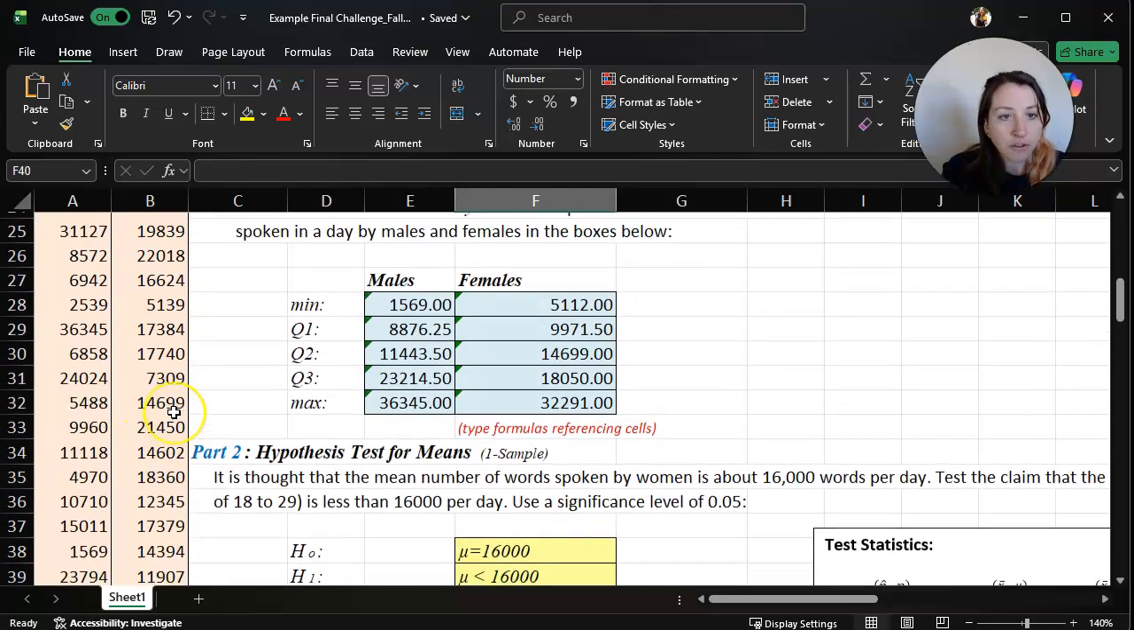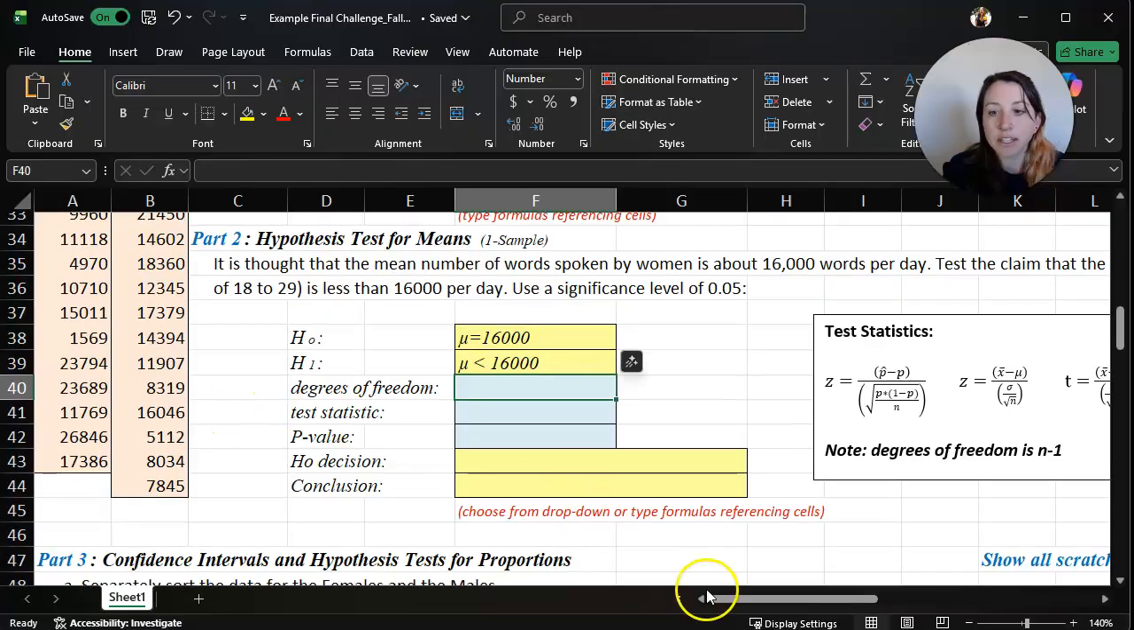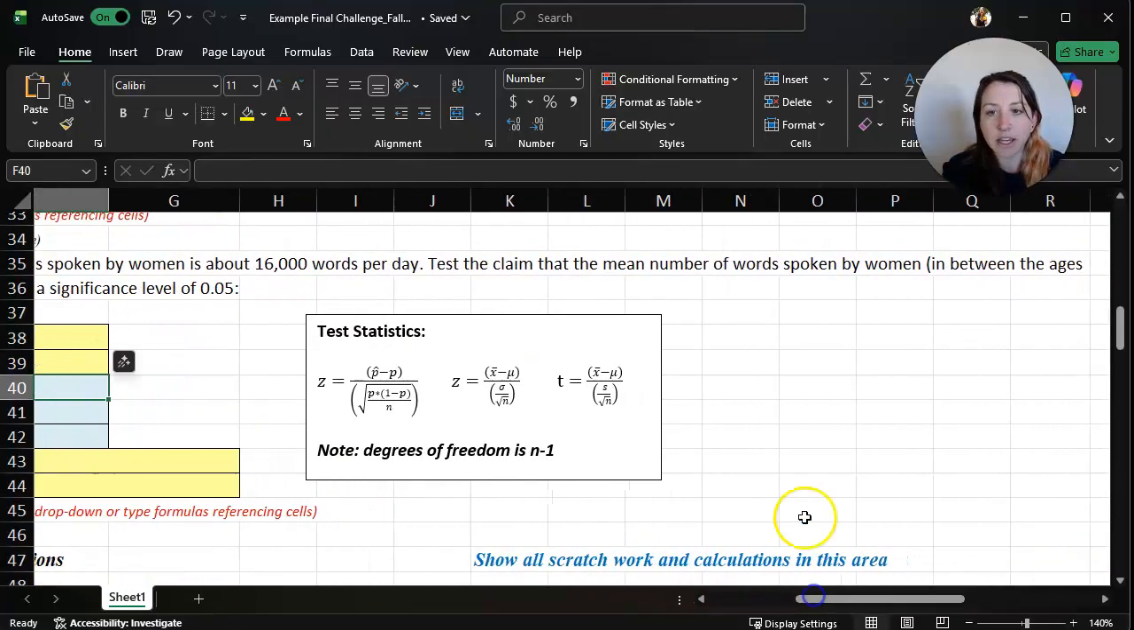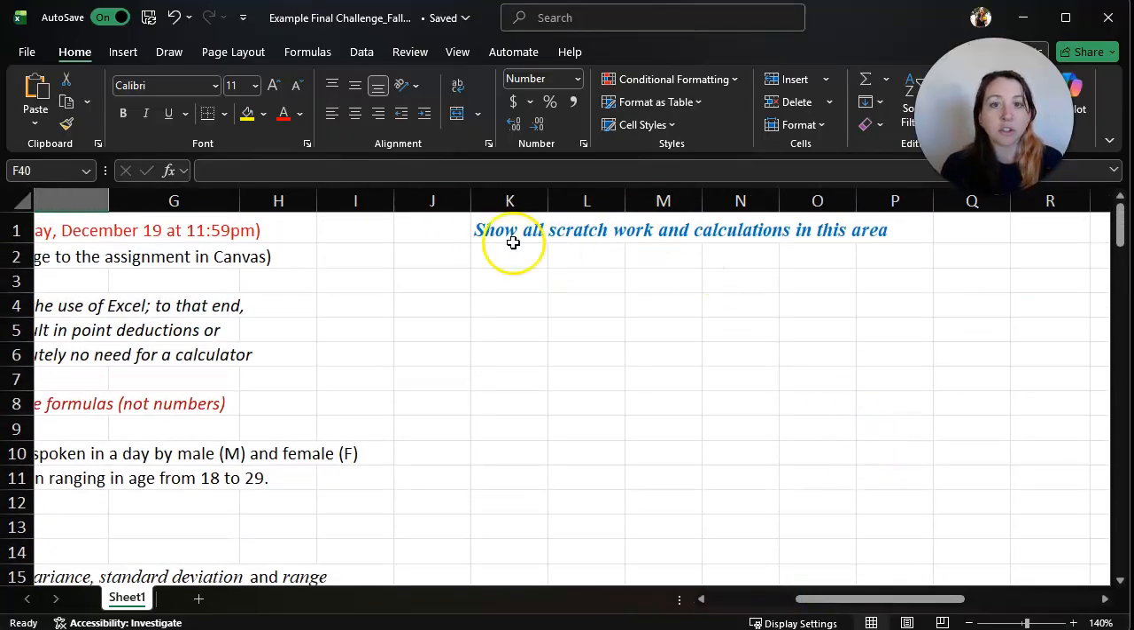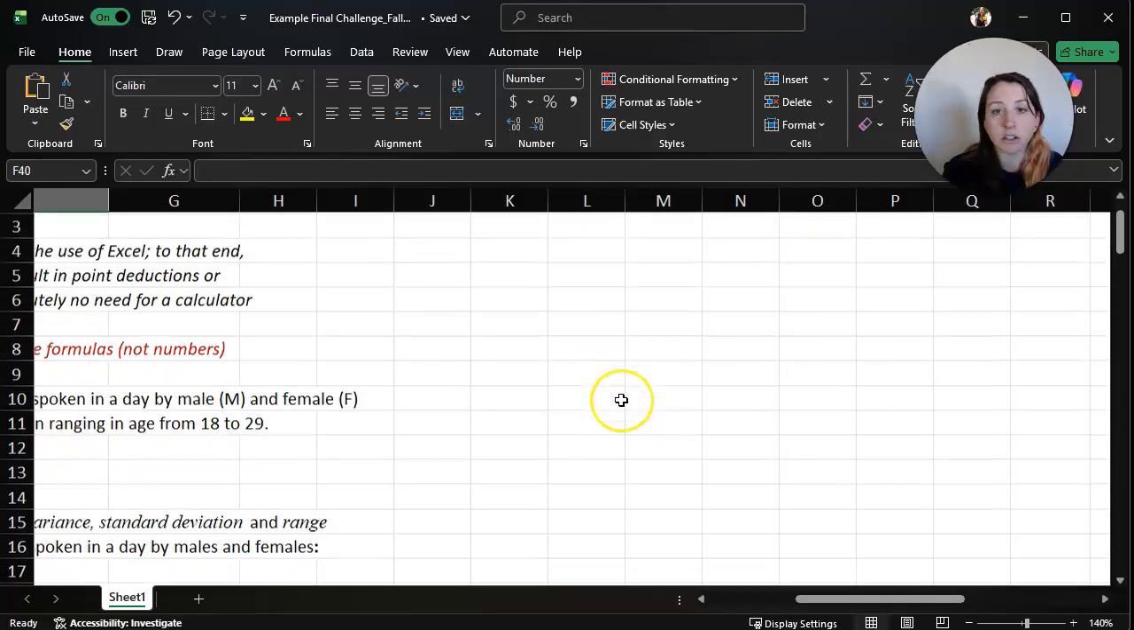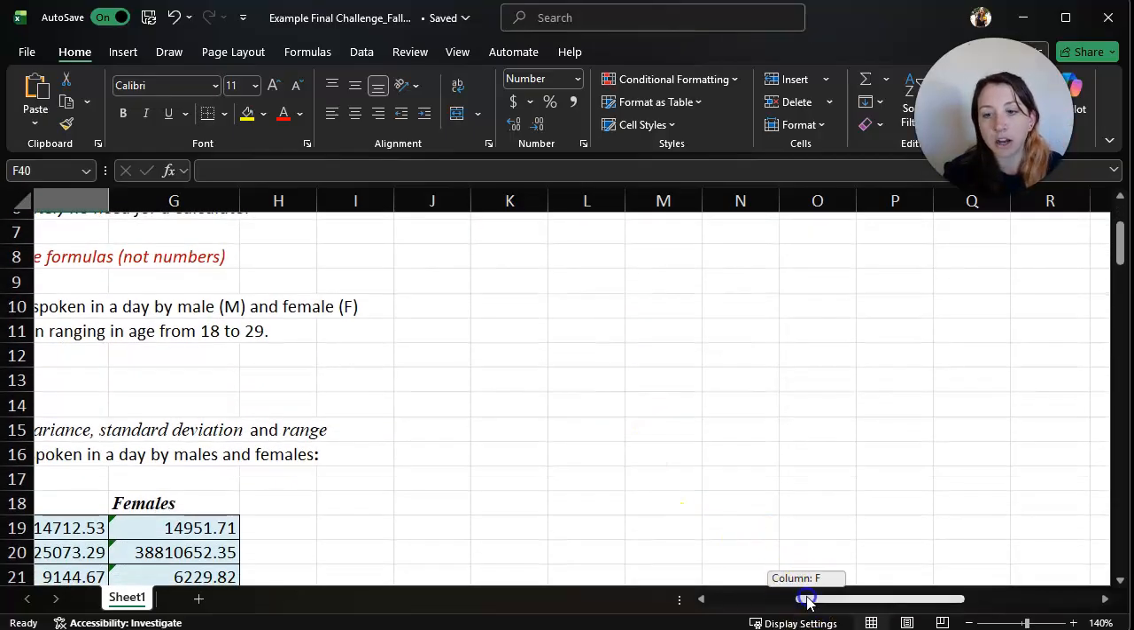One way to figure this out, and I did mean to say, at the very top here it does say show all scratch work and calculation. You don't have to show a bunch of extra work, but if you are doing extra work, and we will later, please make sure you leave it over here so I can follow how you were doing things.